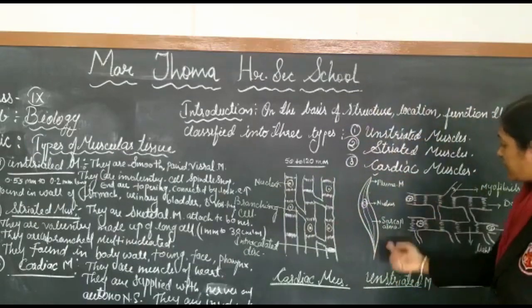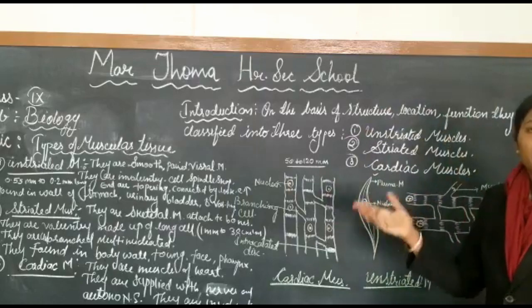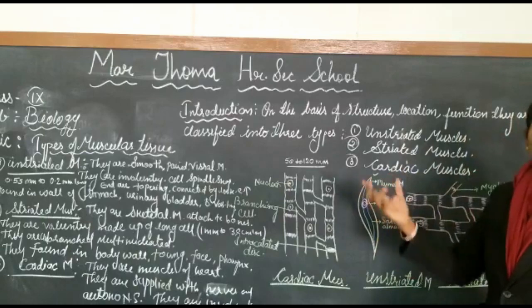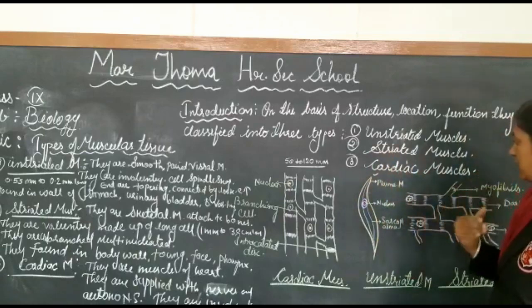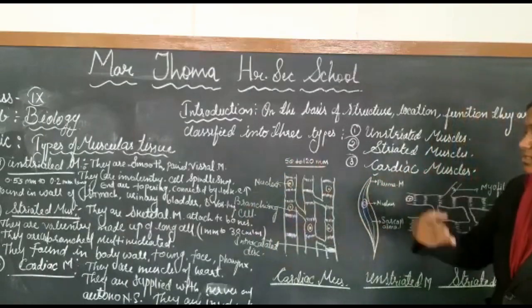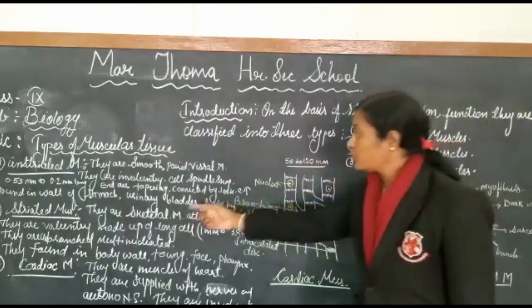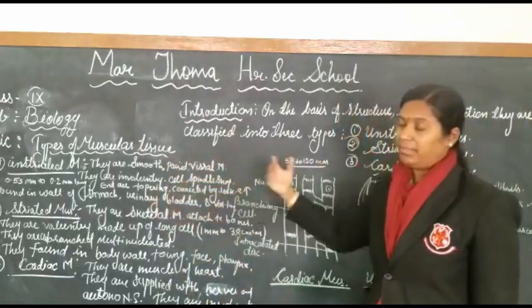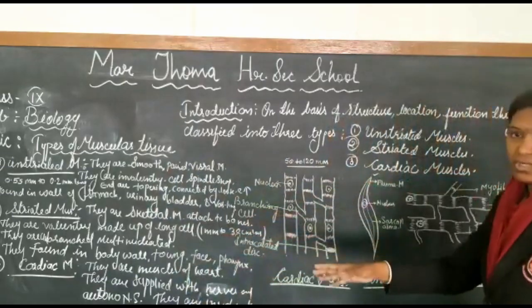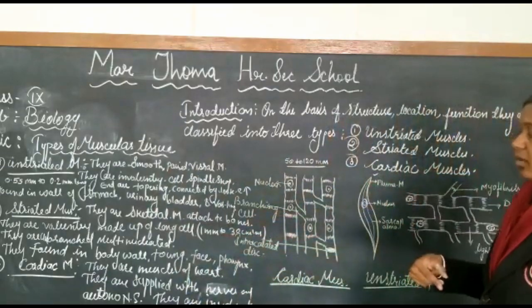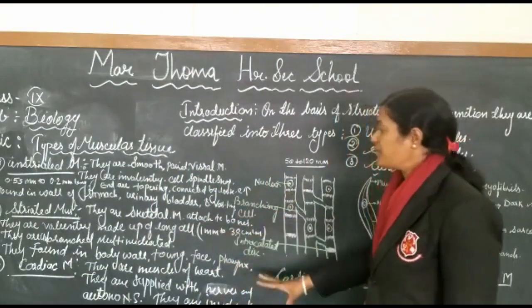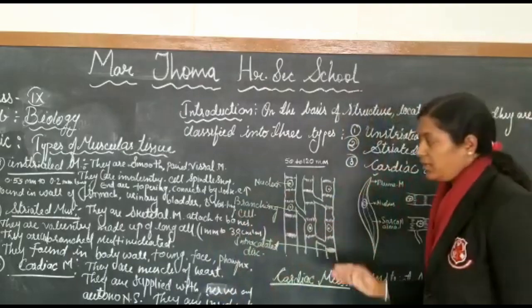As we can see, the unstriated muscles are present in the internal organs of our body, and they help in movement. They help to circulate the blood because they are present in the blood vessels. So they are also supporting the circulation of blood. They are generally present in the urinary bladder and stomach, where peristaltic movement is going on. And the striated muscles help in the movement of our body parts and also help in locomotion. Then cardiac muscles have a different function: they help in the pumping of our heart.